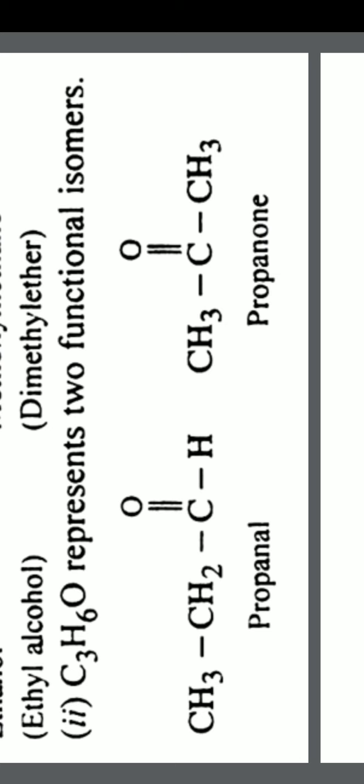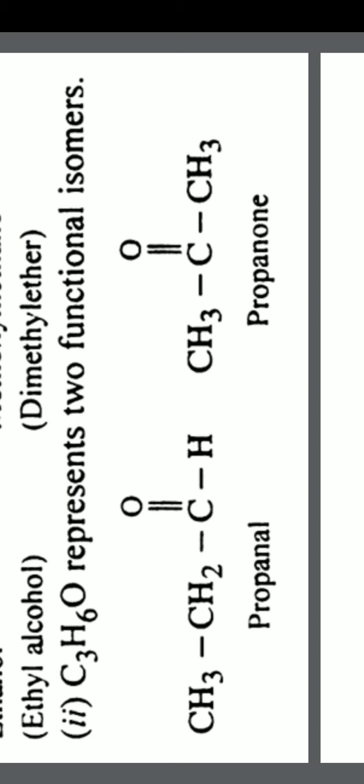Similarly, we have one more example, C3H6O. It can be represented as two different functional groups. One is propanal, CH3CH2CHO. Here propanal means aldehyde, whereas this can also be written as propanone, where the CO group comes in the middle, that is the second carbon has the carbonyl nature, and this is called a ketone.